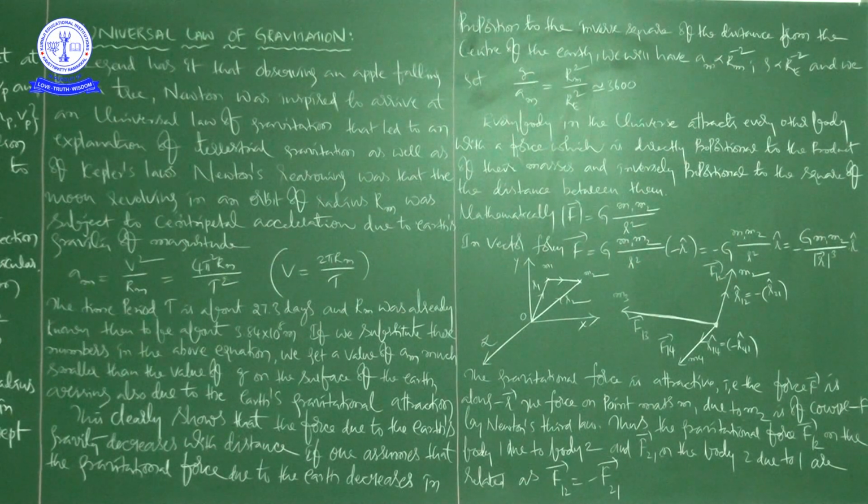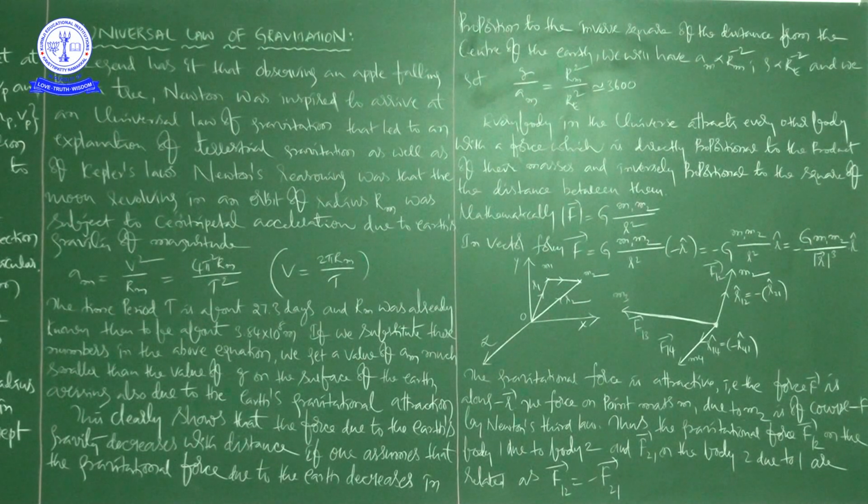But when we deal with extended objects, like a ball or celestial objects, we have to be very careful when dealing with finite size.